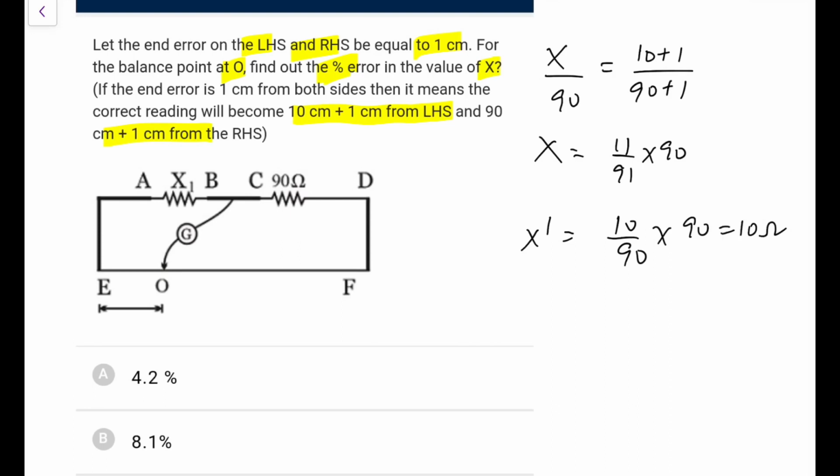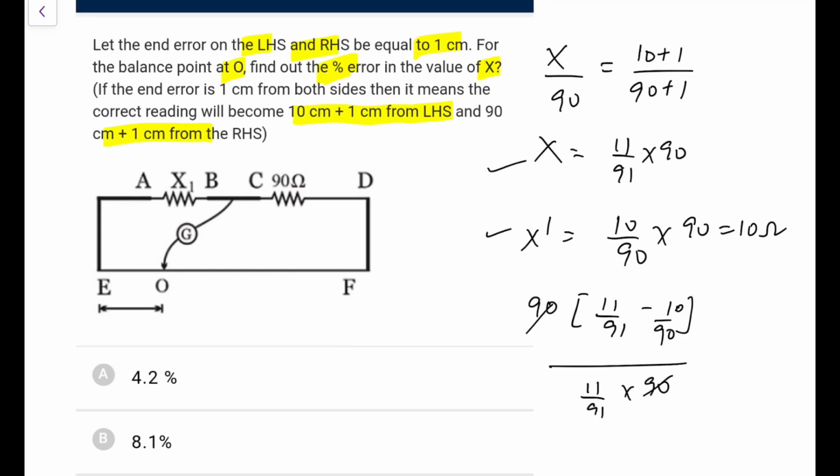So what is the error that you will be getting in that particular case? The percentage error you will calculate as: this is the actual value and this is the value if you forget the end correction. So the difference that you will have to calculate, the error, would be 90 common, 11 by 91 minus 1 by 9, or you can write it as 10 by 90, that would be better, divided by the value you were expecting, that is 11 by 91 into 90.